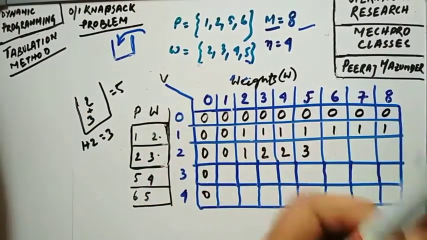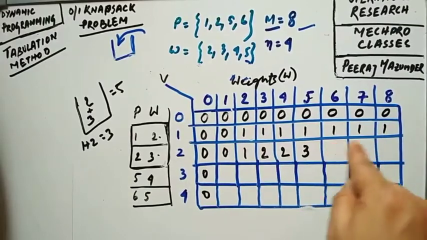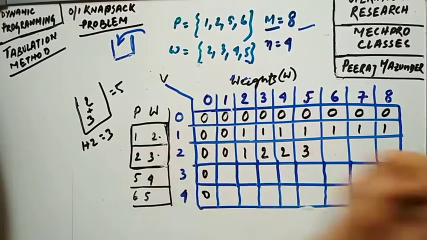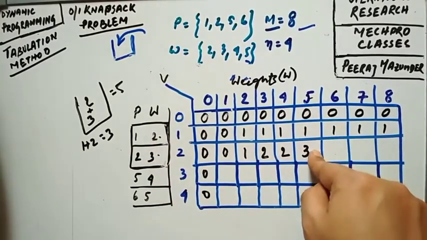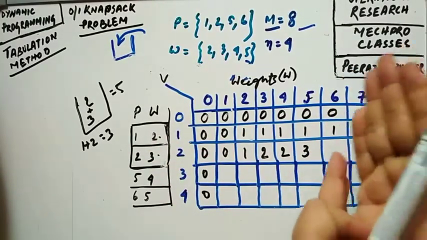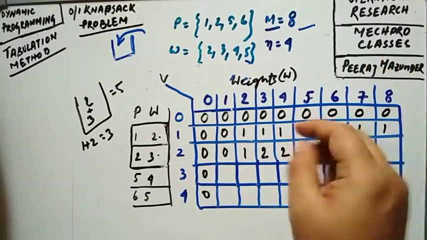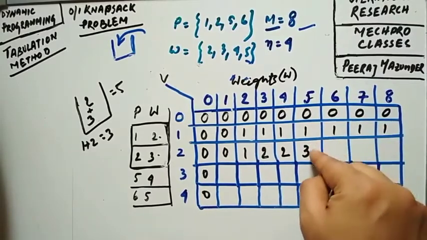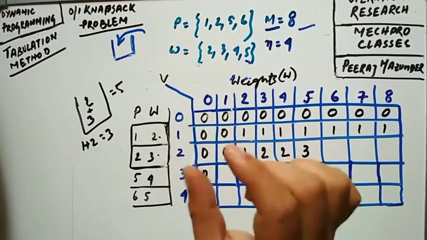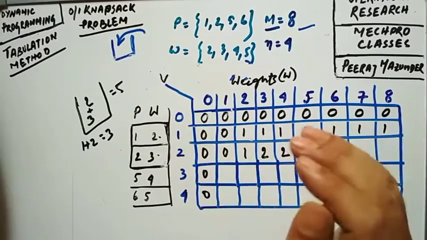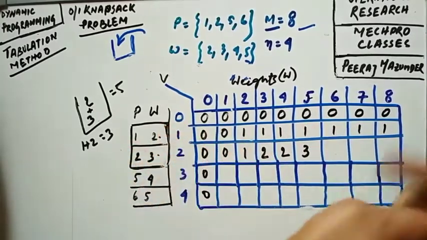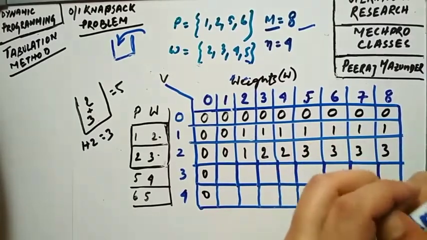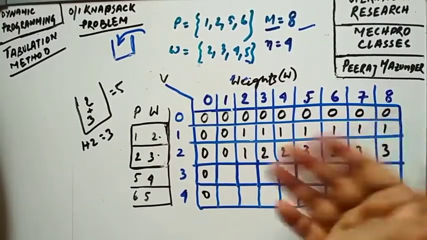So now it is clear. Now you can easily fill this one. So what will be the value in this cell? Look, we have got the combined value, that is 5, that is 3. Now whatever be the increase in the weight, the maximum profit we can have is only the value 3, because we are getting 2 objects now in our hand only. Okay, so we can write 3 as well for the remaining cells. Okay, I think it is understandable to you. If you are still having any problem or doubt, you can comment to me in the comment section.